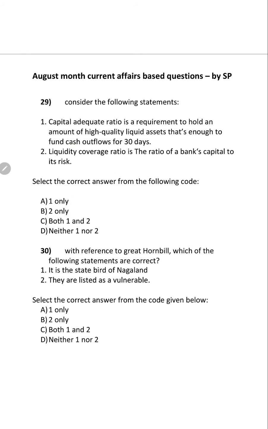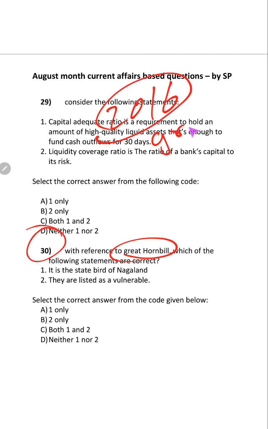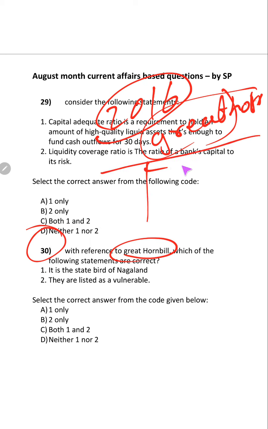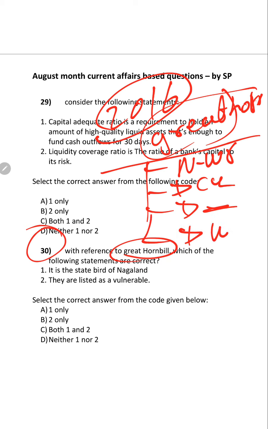Come to the 38th question. With reference to the Great Hornbill. See, why I have asked this? UPSC in 2016 already it has asked about the Great Hornbill, because at the time it was very much in news. It has asked where you will find these Great Hornbill. 1, northwest region. 2, something in central India, like that. Third one I don't remember. Fourth one, Western Ghats, like that it has asked. Answer is Western Ghats.